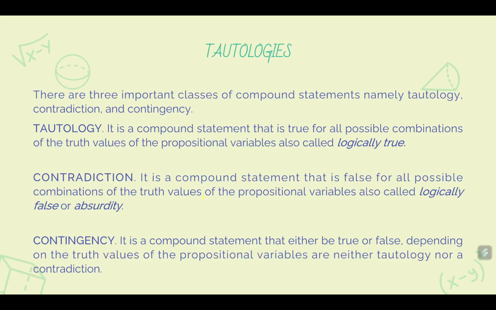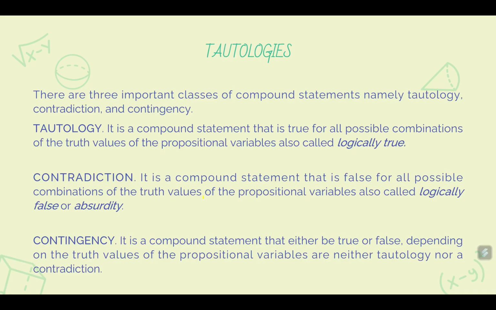So the next topic is tautologies and contradiction. There are three important classes of compound statements, namely tautology, contradiction, and contingency. What is a tautology?